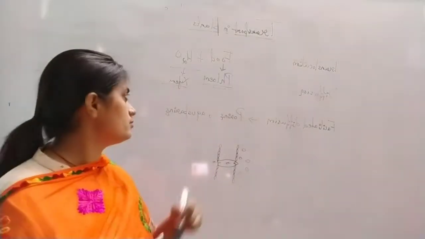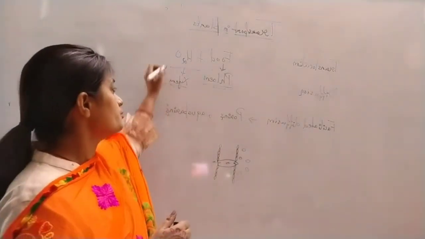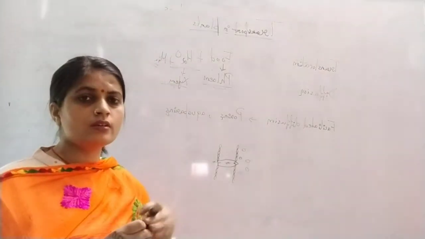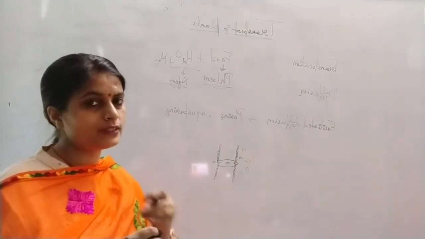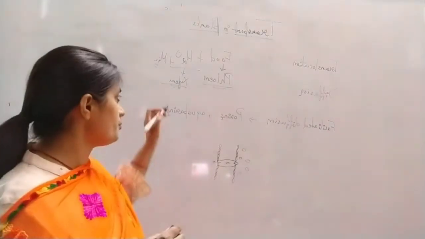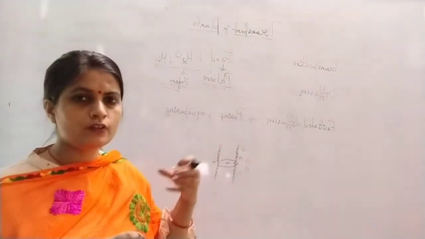And xylem is also transporting the minerals which come from the soil, or from sources like dust in epiphytic plants, from which they absorb the water.